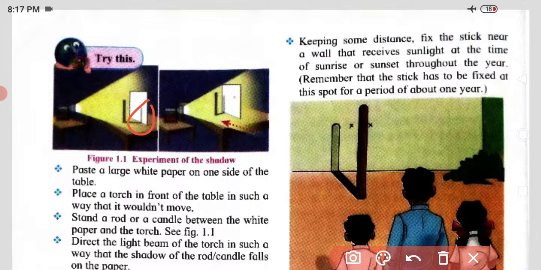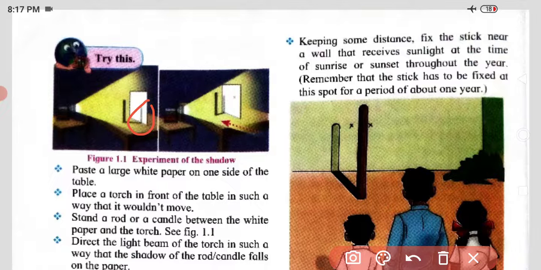Move the table along with the rod or candle from one side to the other slowly, and keep the torch at one place. The table with the white paper is the one we have to move.